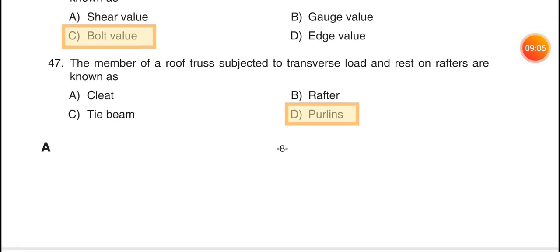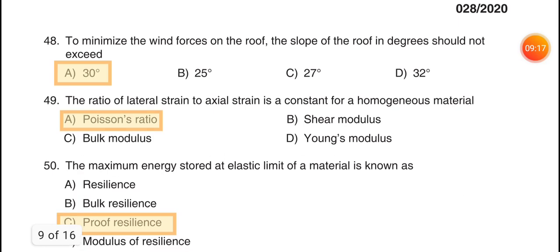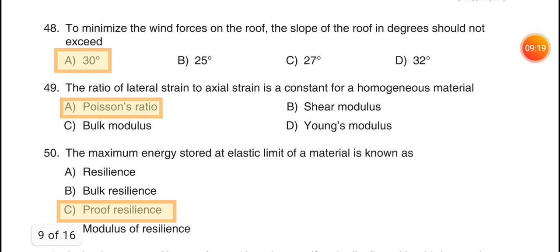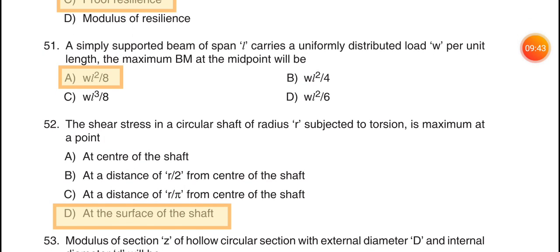47. The member of roof truss subjected to transverse load and resting on rafters is known as option C, purlins. 48. To minimize the wind forces on the roof, the slope of the roof in degrees should not exceed option A, 30 degrees. 49. The ratio of lateral strain to axial strain is a constant for homogeneous material, option A, Poisson's ratio. 50. The maximum energy stored at elastic limit of the material is known as option C, proof resilience.